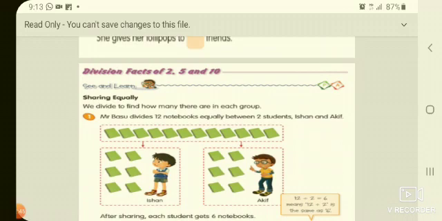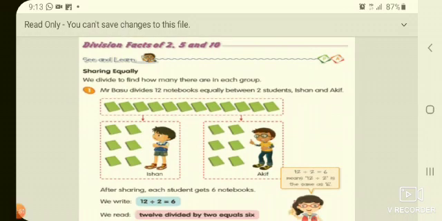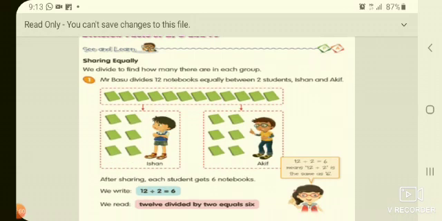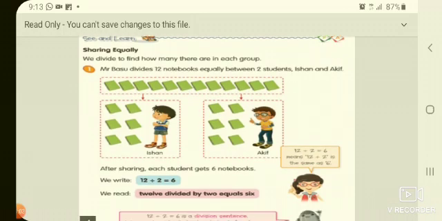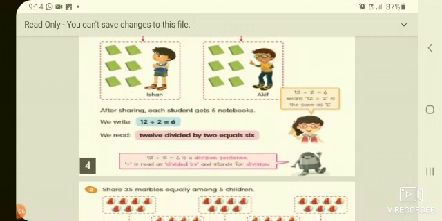Next, division facts of 2, 5 and 10. Okay, now we are going to learn about division facts of 2, 5 and 10. See, we divide to find how many there are in each group. Mr. Basu divides 12 notebooks equally between 2 students, Ishan and Akif. After sharing, how many will each student get? Count, children, how many books are there in total? 12 are there. So we have to divide those 12 into 2 groups. How many are there in each group? Count 1, 2, 3, 4, 5, 6. That means 12 divided by 2 is equal to 6. Each one will get 6 notebooks.